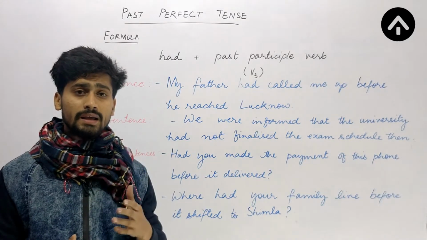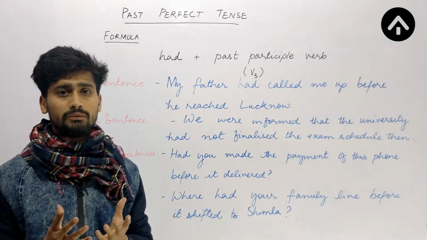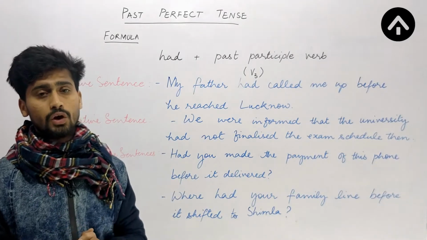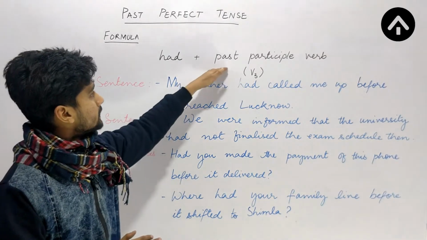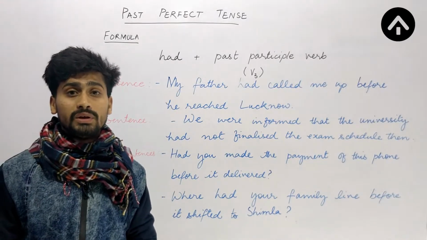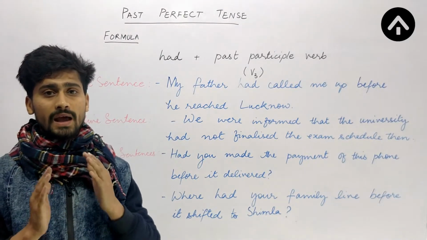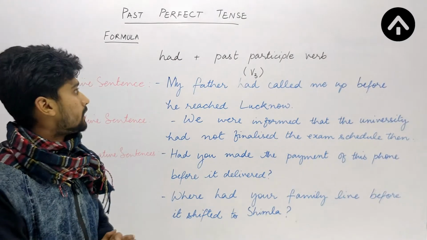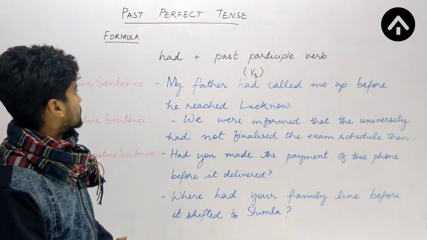We can use had everywhere. So this is the only helping verb if we have past perfect tense. Another important part is the past participle form of the verb, that is technically called V3, the third form of the verb. So with had we use the third form of the verb. This is the basic formula of this tense.